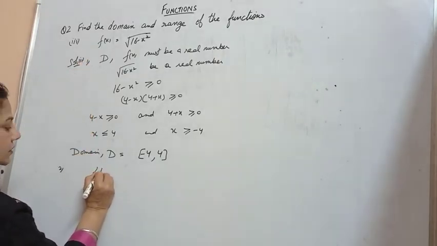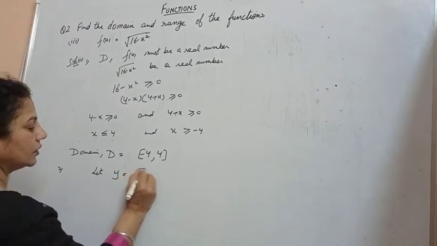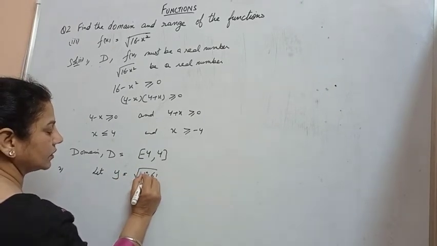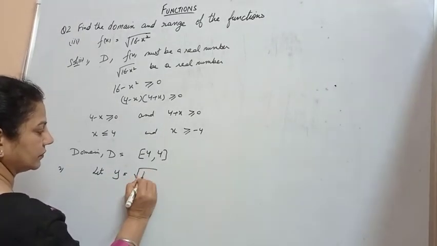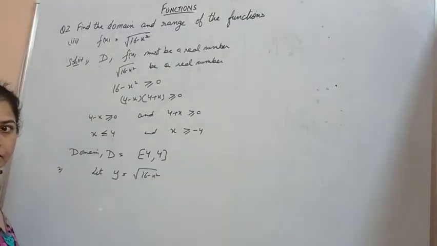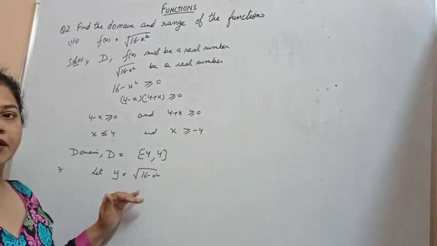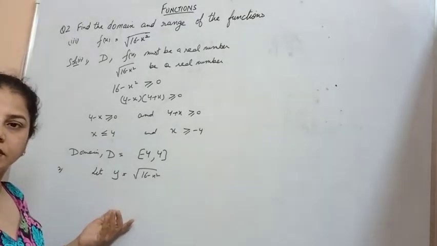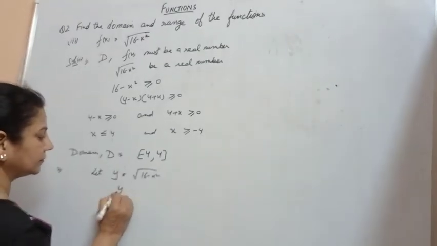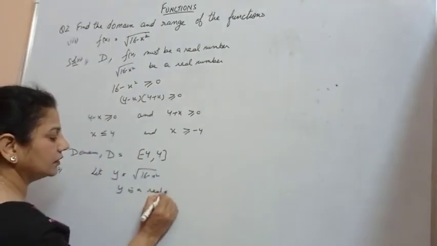let y be equal to under root 16 minus x square. Y is equal to under root of the function 16 minus x square. And we know that this range is a real number, y is a real number.